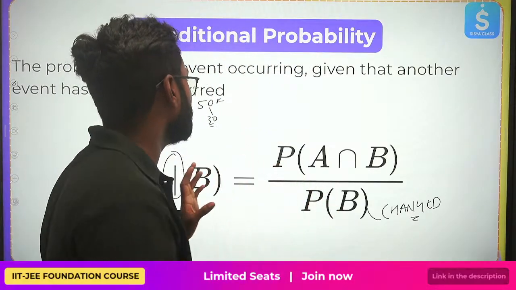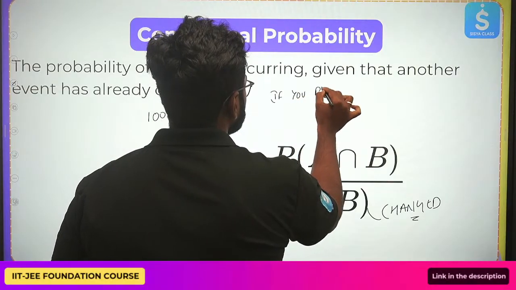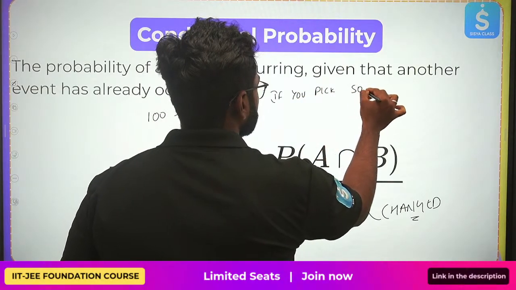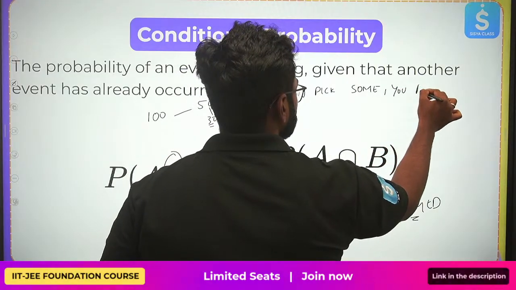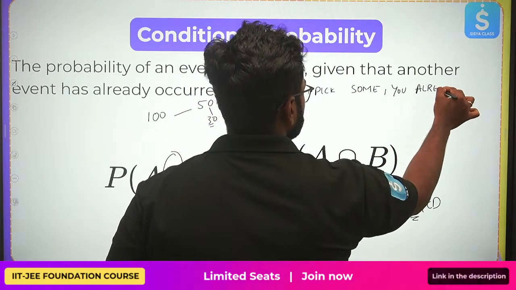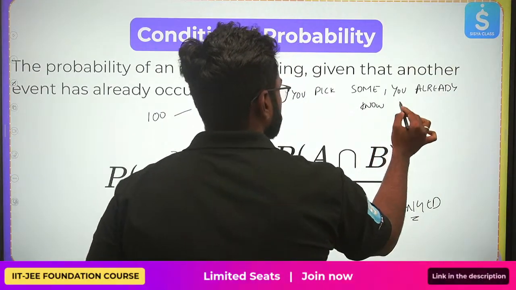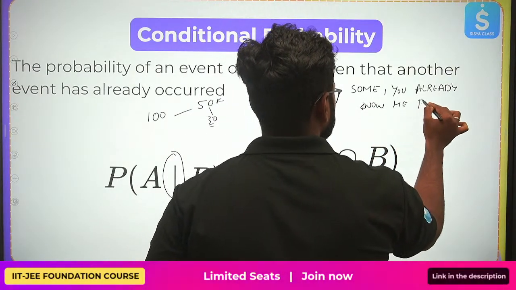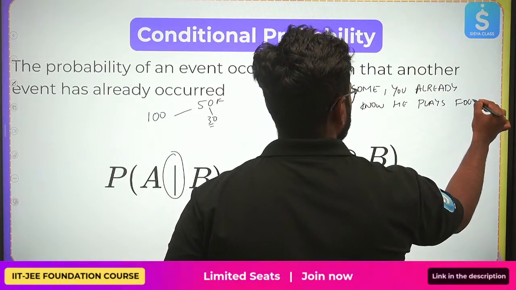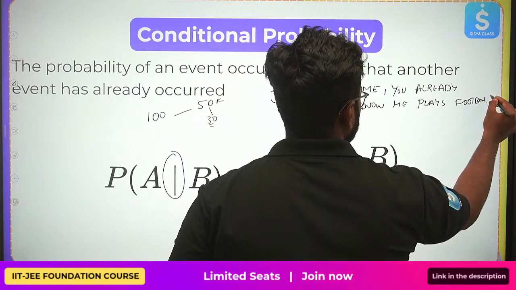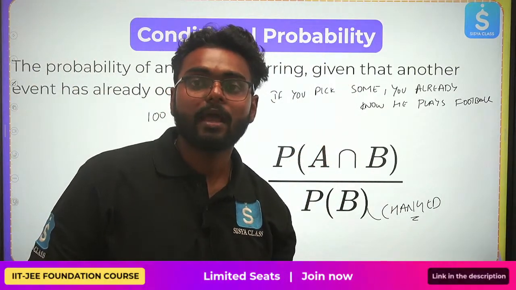Okay, he is saying that if you pick someone and you already know he plays football, then what is the chance that he'll also play basketball?